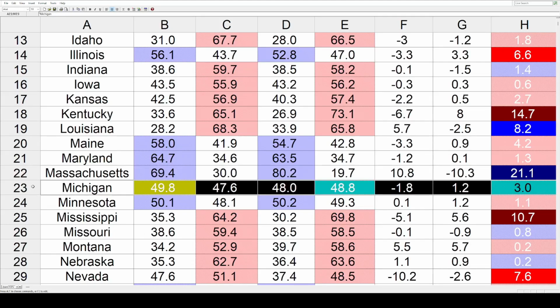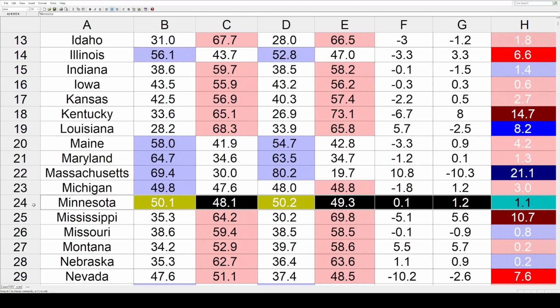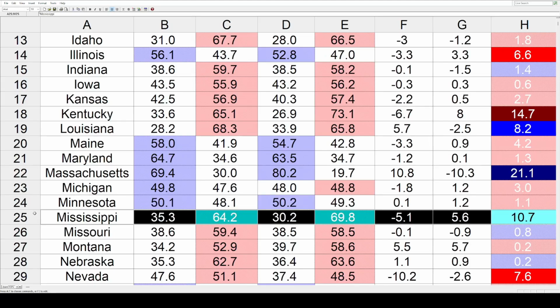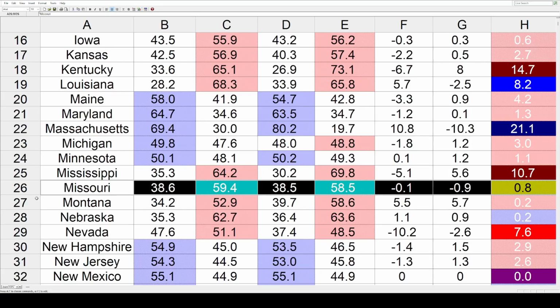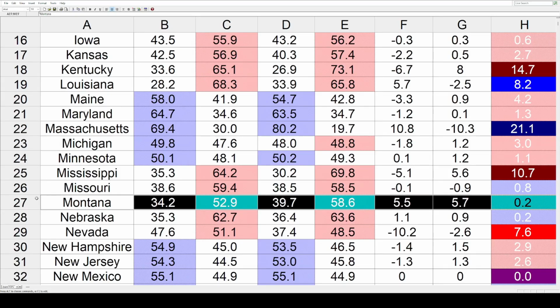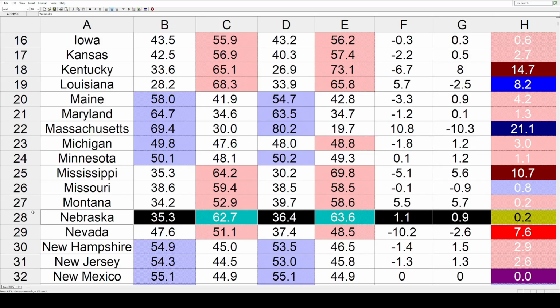In Michigan, Republicans actually flipped that vote this time, and it swung 3 points in their direction. Minnesota got redder by 1.1, and Mississippi got a lot redder than that by 10.7. Missouri, a very mild shift toward the left of 0.8. Montana, an even smaller shift toward the right by 0.2. Nebraska, exact same shift in the opposite direction.